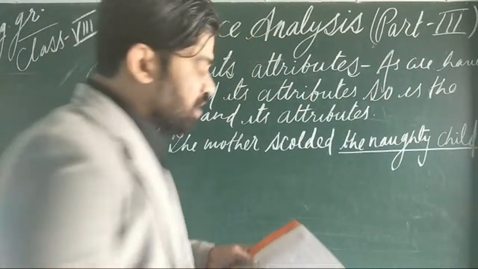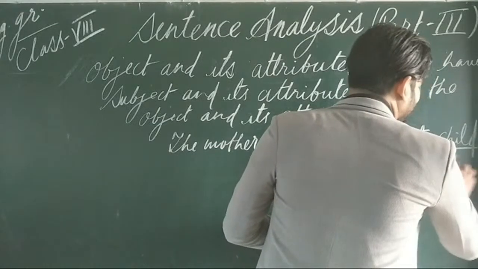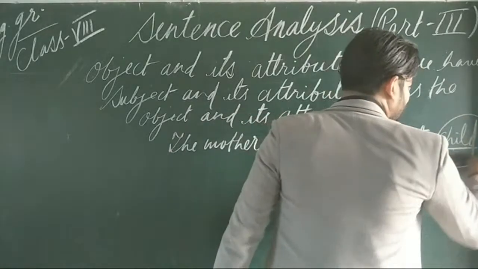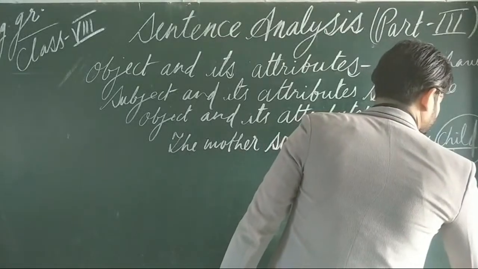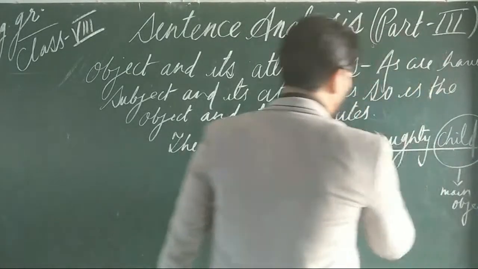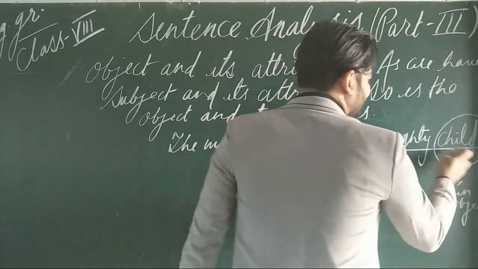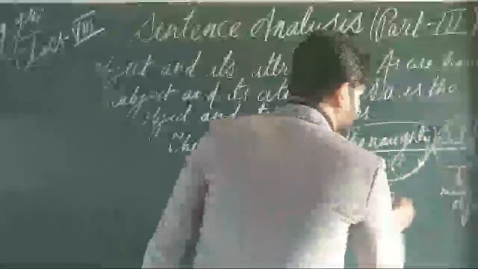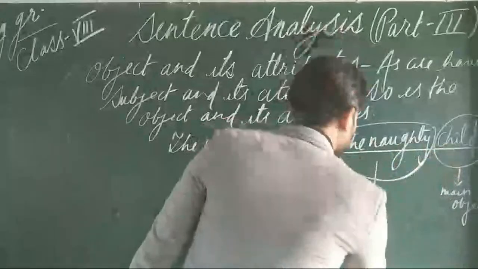Now here the main object is the child. You can say that this whole group is the object, but the main object here is the child. This is the main object of the sentence. And except the child, whatever is remaining will be termed as the attributes, the attributes of this object, the child.